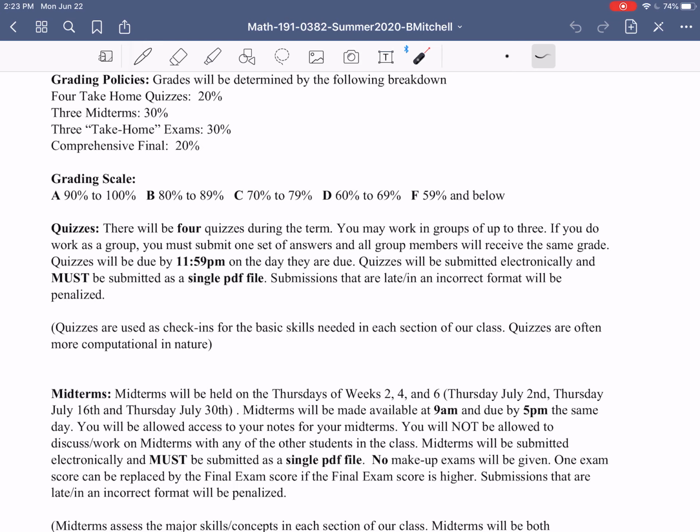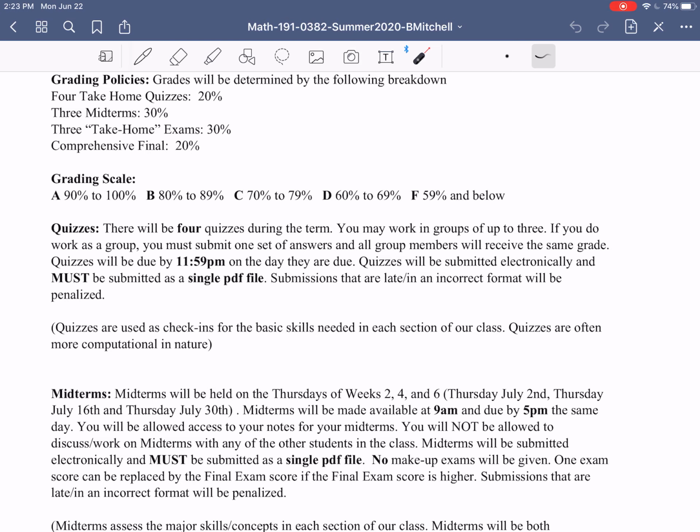Keep in mind that submissions that are late, so things that come in after that 11:59 p.m. deadline, or things that are in an incorrect format, will be penalized. When you submit things, quizzes, midterms, exams, whatever, you're always going to receive within an hour or two a confirmation email saying that I did receive it, so you'll know that it actually made it through. We'll talk more about submitting quizzes, midterms and exams. You will see a post about that on Canvas in another day or so.